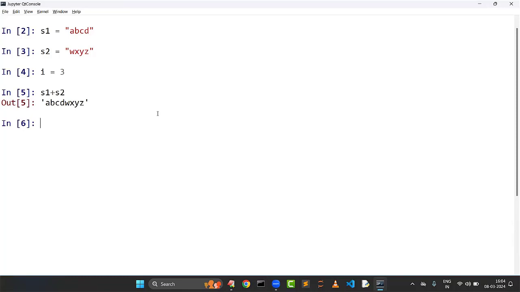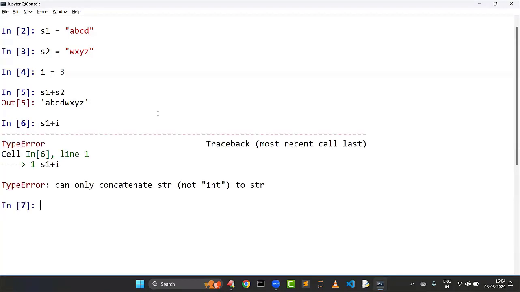The result is the first object concatenated with the second object: ABCDWXYZ. Suppose I want to do S1 plus I, immediately we get an error message. What is that error message? Can only concatenate string to string. I can concatenate a string with another string, but not an integer. This is what concatenation means with respect to strings.